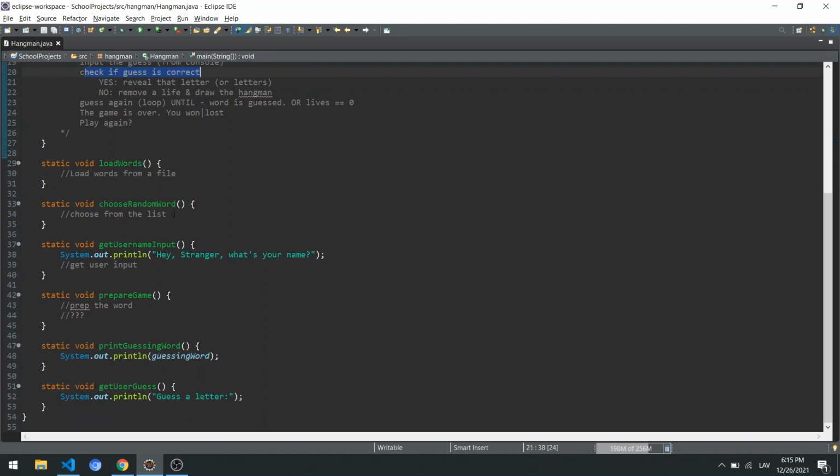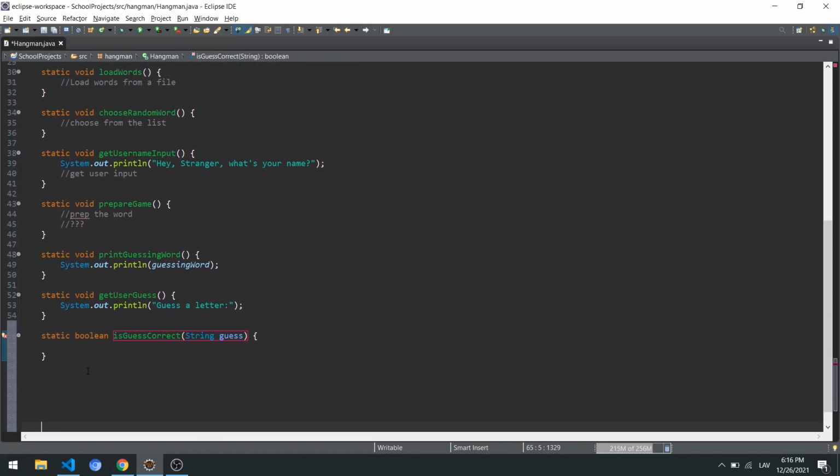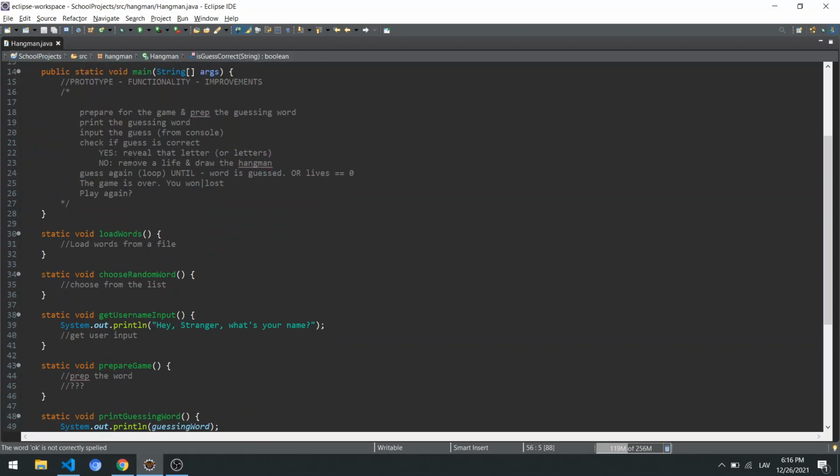Now we have to check if the guess is correct. So this is static. This is definitely going to be boolean. isGuessCorrect? And for that, we're going to pass probably the guess, the letter that the user tried to input. And then we're going to just, for now, return true, but check if the guess is okay. So if there's actually a letter like that in the word. But just the prototype for now.